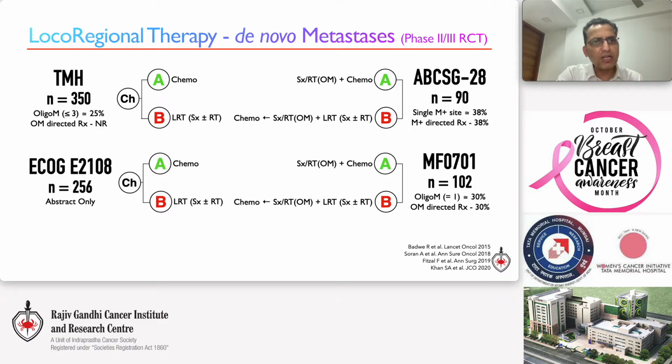While not strictly a part of the topic assigned to me, I have always been curious as to why these four phase 3 trials, which were studying the impact of loco-regional therapy in the setting of metastatic breast cancer, failed to move the needle. Let's leave aside the fact that individual trials had different designs and imbalances. The most important factor which I noted when I read these trials was the proportion of patients with oligometastasis. They were ranging, in almost all the trials, between 25 to 30%.